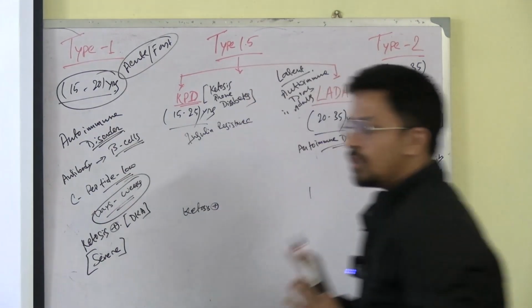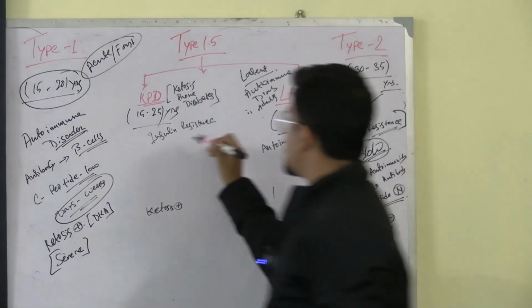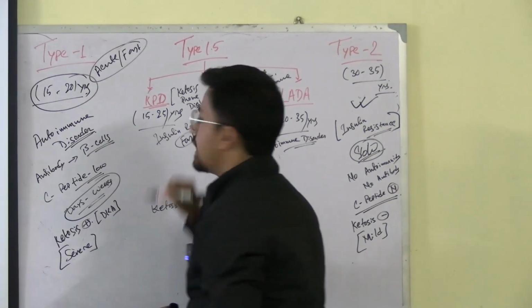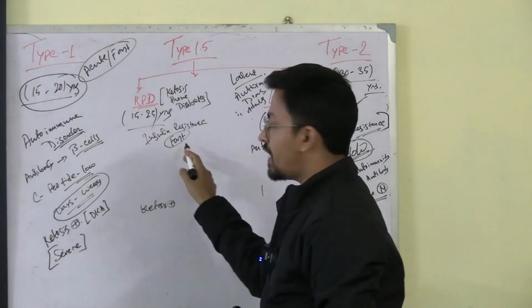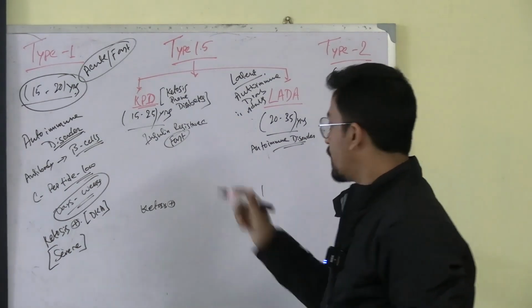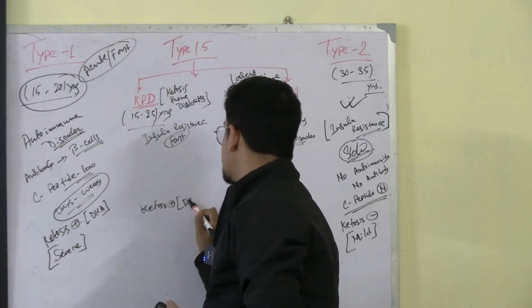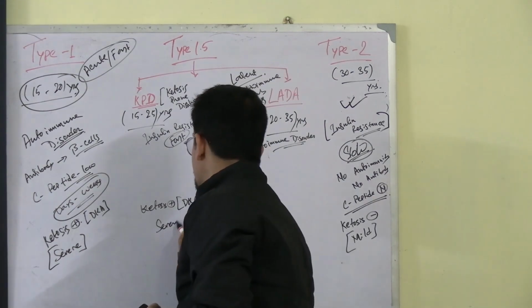Got it? Now this resistance was slow. This resistance is fast, very rapid. Because of that, ketosis is happening. Whichever is fast, ketosis will happen because the body needs energy to cover that up. And whenever ketosis is happening, that means decay is present. Decay will be there, and it's a severe form of disease.